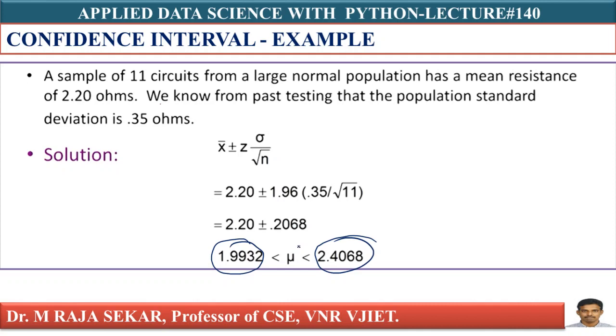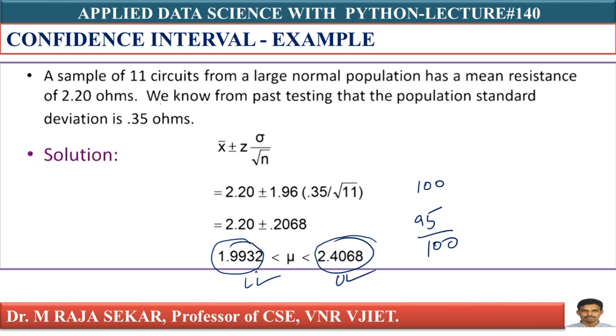What is the probability to lie between these lower and upper limits? Out of 100 cases, 95 times it will be in between these limits. Means my probability is 95 by 100. I can say your population mu is between 1.9932 and 2.4068, with probability 0.95, or 95 out of 100 times it will be between these limits.